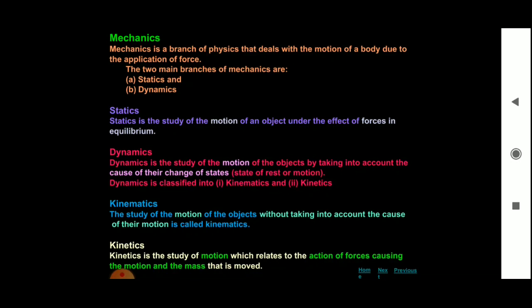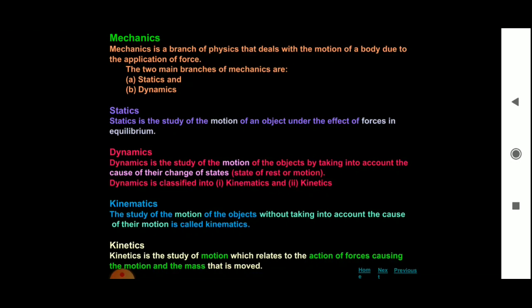So statics means we are going to study about the object at rest. Equilibrium means when the forces are at zero. That means when the object is at rest. So statics is the study of the object at rest.